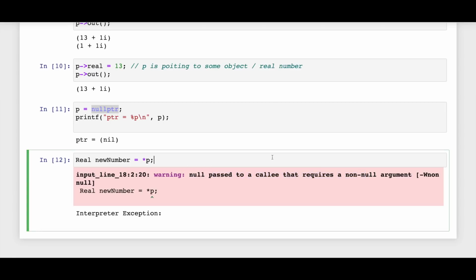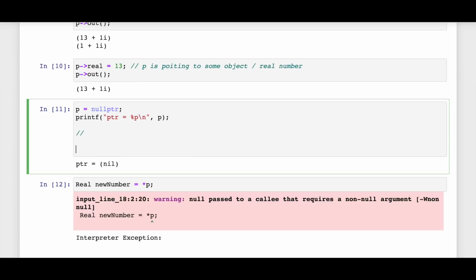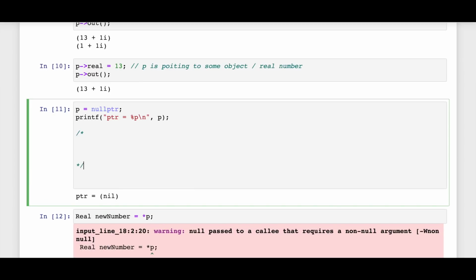So guys, I hope with this we can conclude this video. I hope now you are not scared of C++ pointers. It's damn easy. All you have to remember are only a few things, like we have seen. And actually, let me put on the comment blocks to talk more about this.